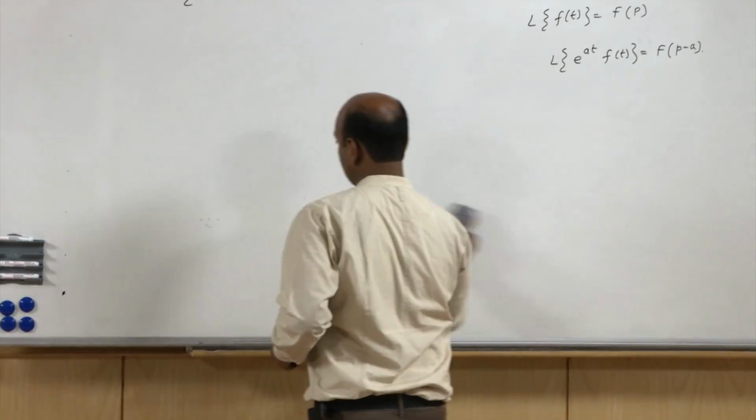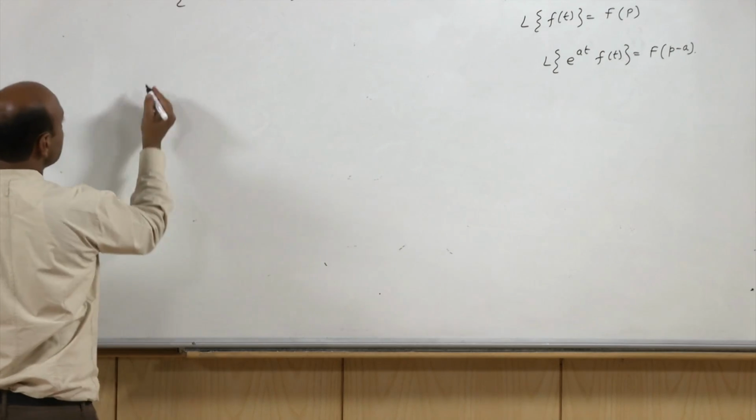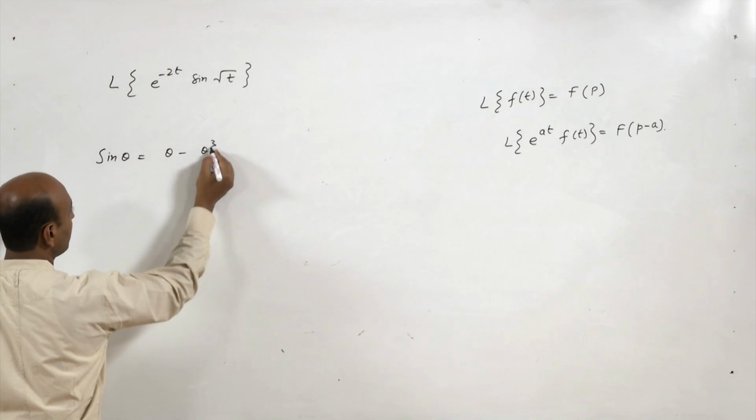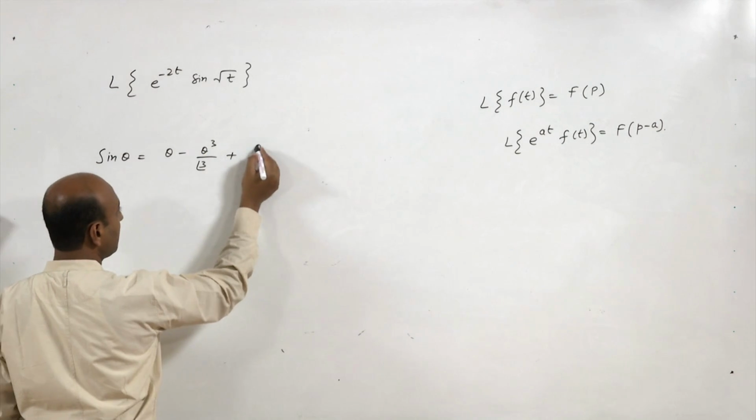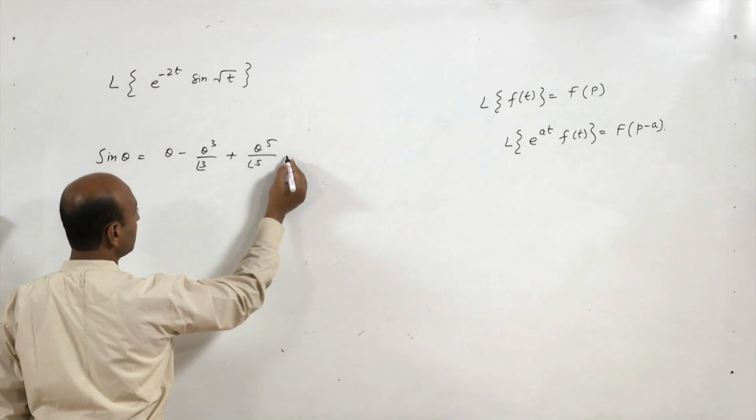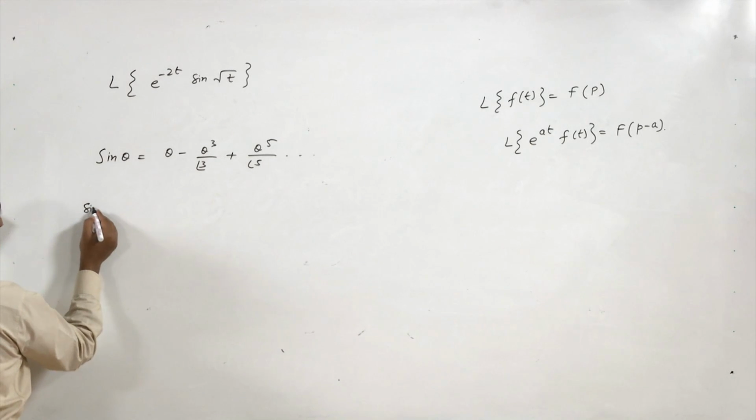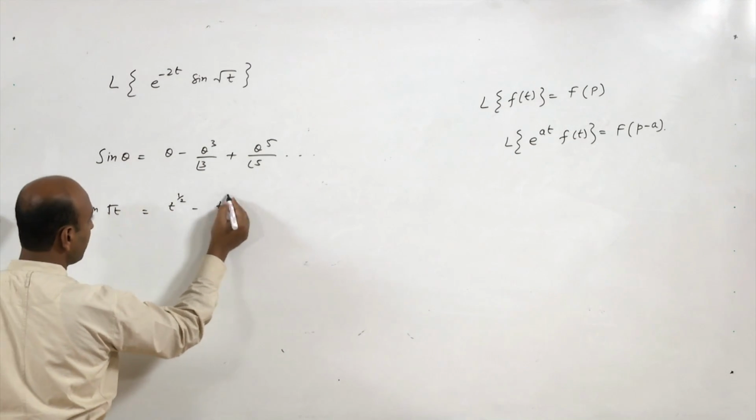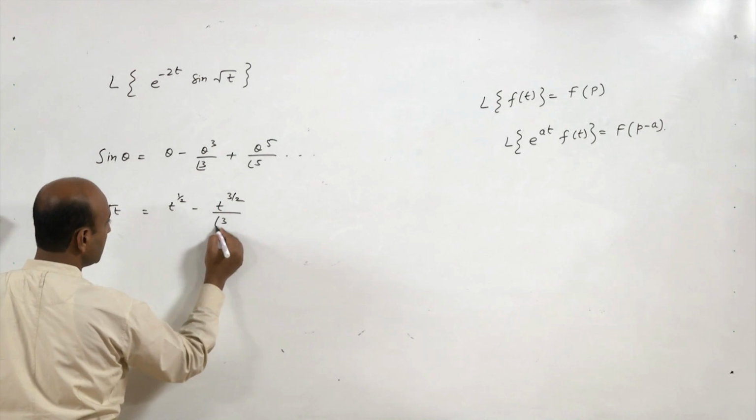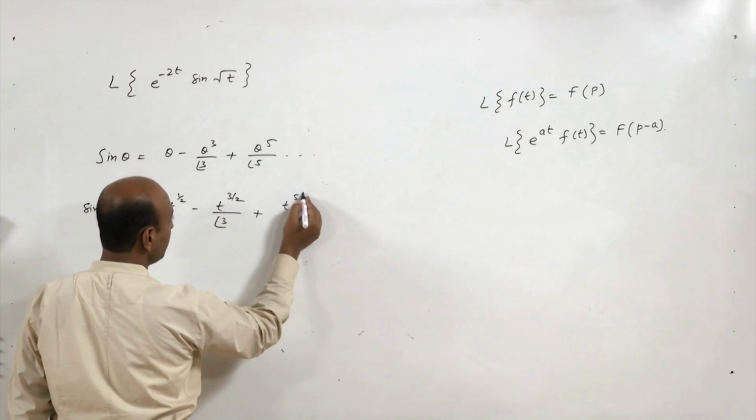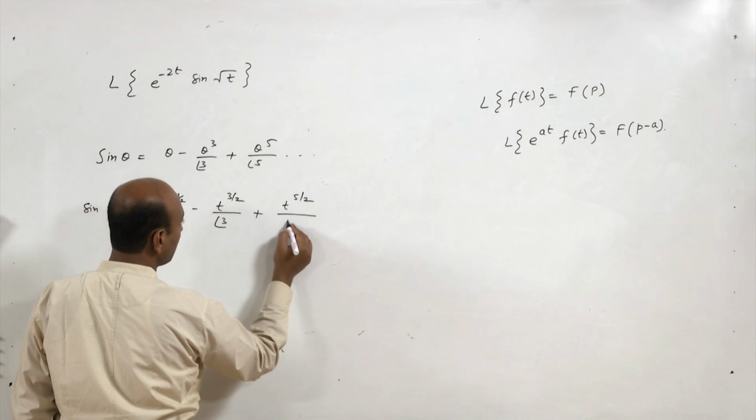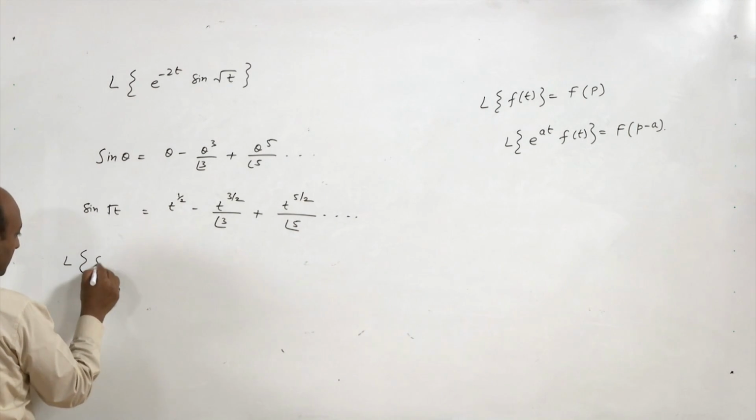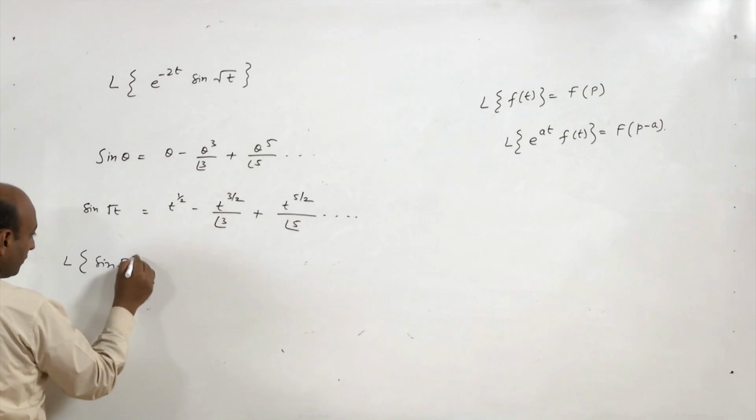Let us see. So what is sin theta? Sin theta is theta minus theta cube upon factorial 3 plus theta to the power 5 upon factorial 5 and so on. What is sin under root t? Sin under root t will be t to the power half minus t to the power 3 by 2 upon factorial 3 plus t to the power 5 by 2 upon factorial 5 and so on. Now what is Laplace of sin under root t? Will be nothing but